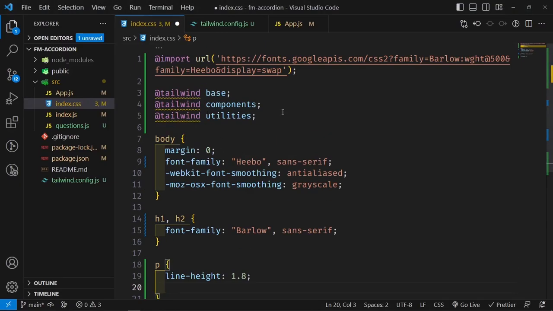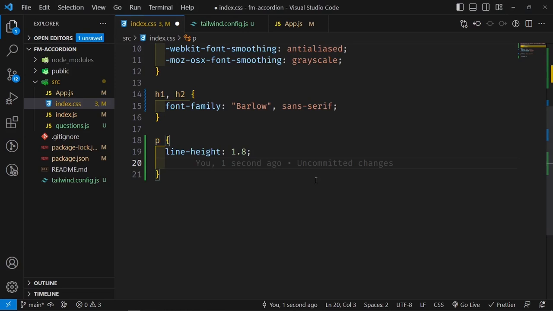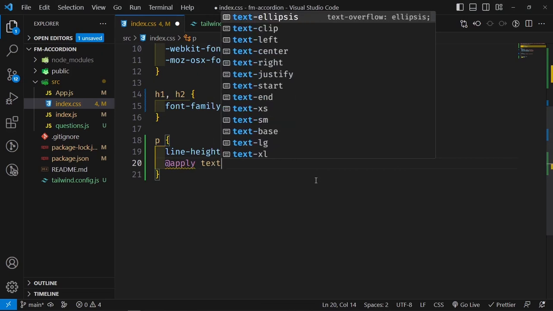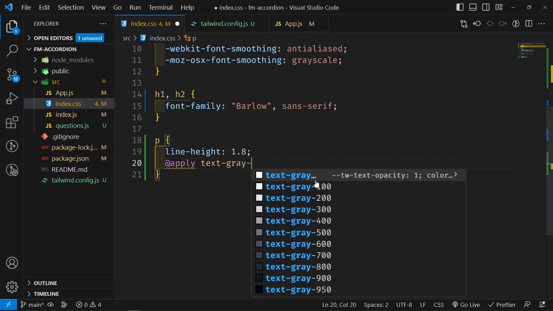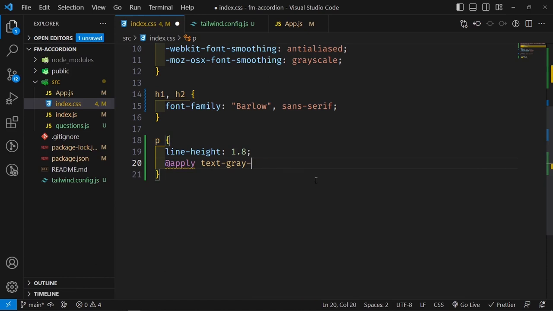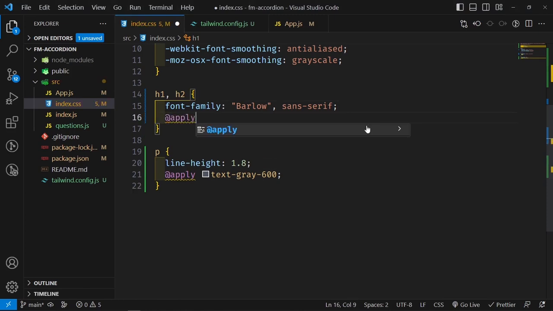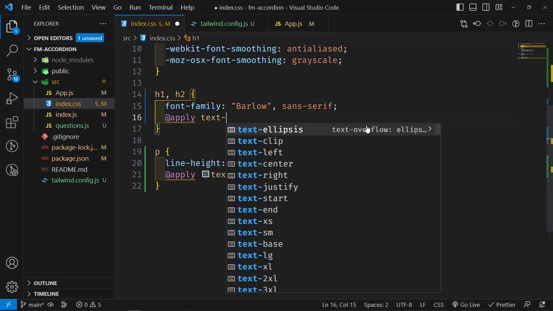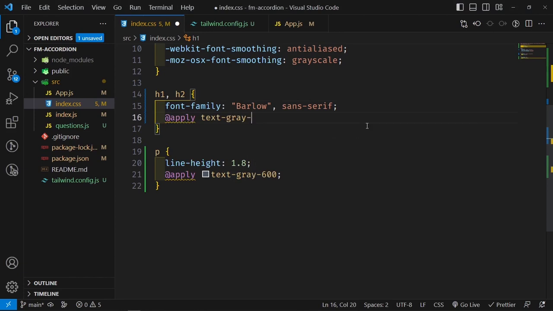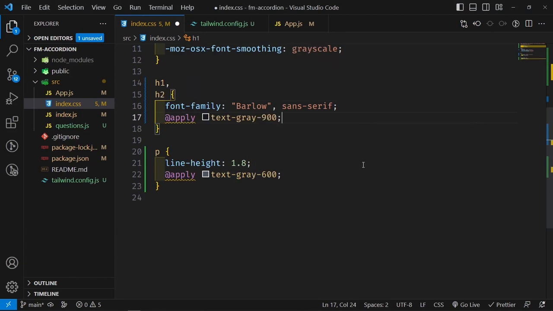Now notice that we're using Tailwind right here, so we can use a Tailwind directive, and we can say @apply, and then we're going to say text-gray-, let me see, about maybe 500 and 600, which is going to be the color for the text. And then for the H1 and H2, I'm going to say @apply, and I'm going to say text-gray-800, or let me just say 900, and then that is going to be the color for our text.